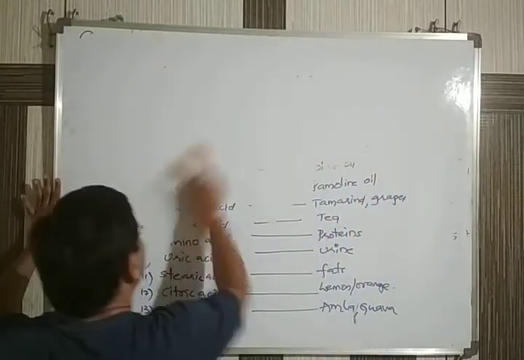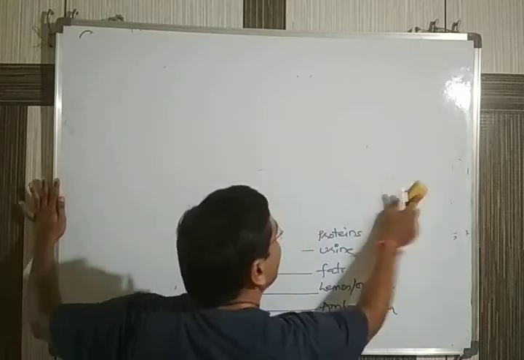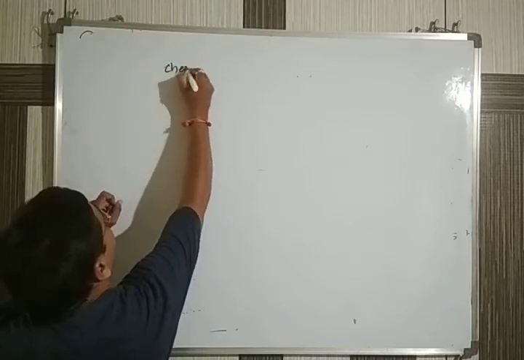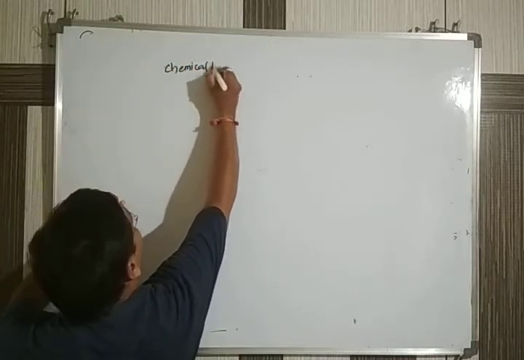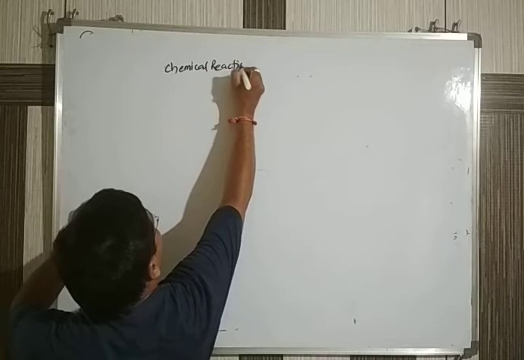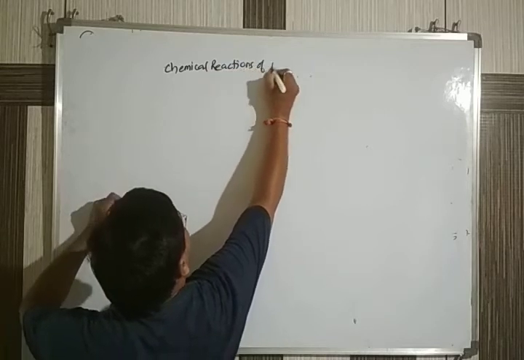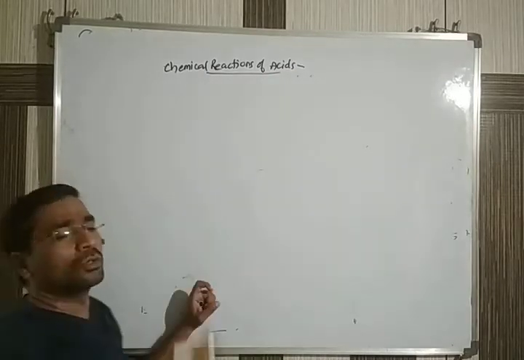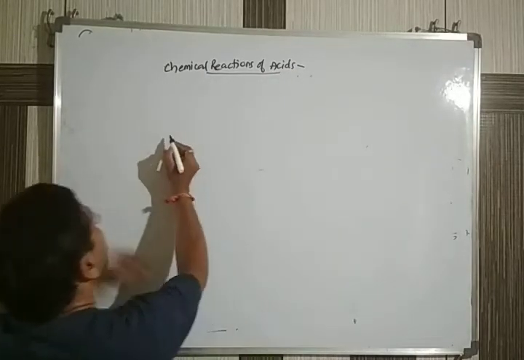After the general characters of acids, we have the chemical reactions of acids. Chemical properties or chemical reactions of acids. So many acids are there, but all the acids generally undergo a few chemical reactions.